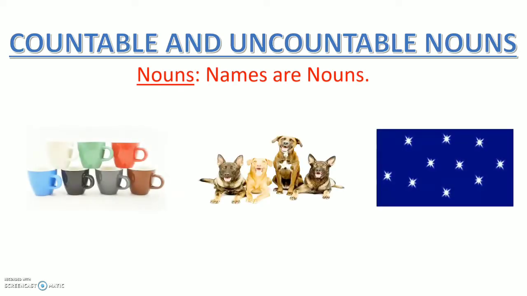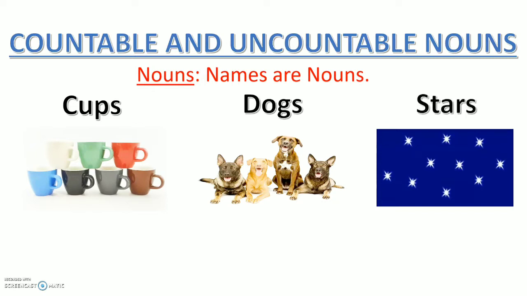Now let's see these three pictures. In the first picture, we can see cups. In the second picture, we can see dogs. And in the third picture, we can see stars. Now, if I tell you to count the number of cups in the first picture, will you be able to do that? Yes, it's very easy. 1, 2, 3, 4, 5, 6, 7. 7 cups are there in the first picture.